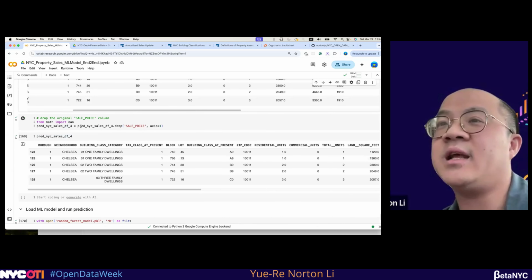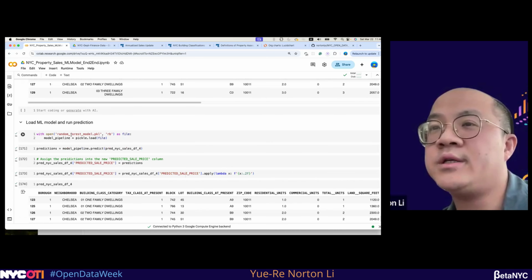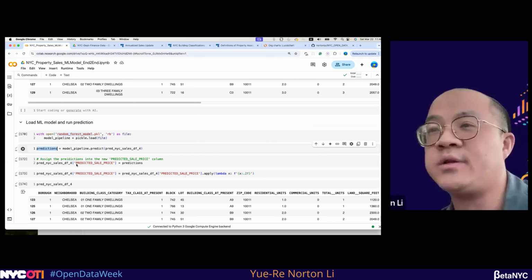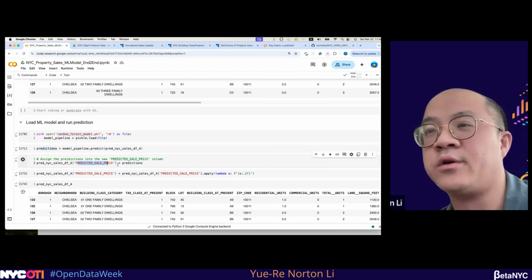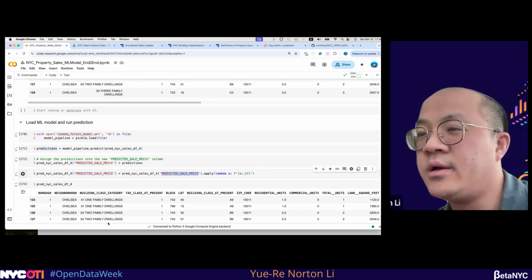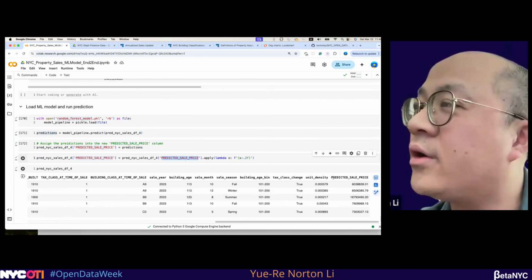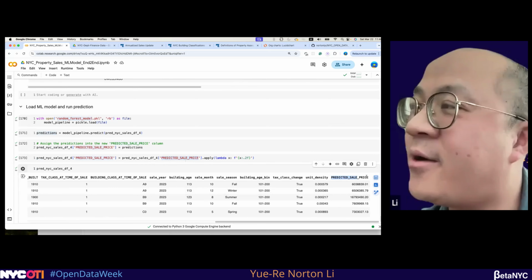I will use this machine learning pickle file to load this and do a prediction, and for the new data set I'm calling the result predicted sale price. Then going back to this machine learning model, you will see there's a new column at the end called the predicted sale price.